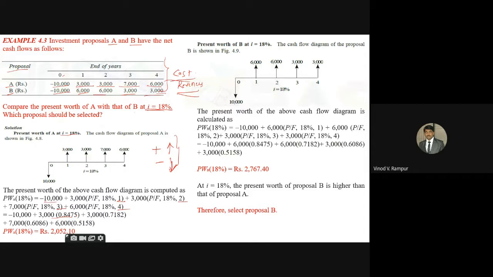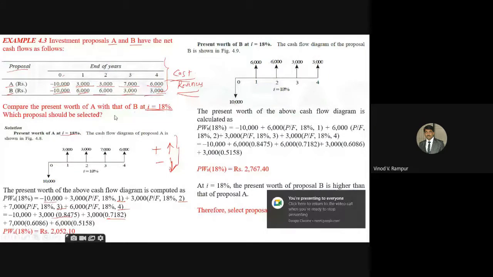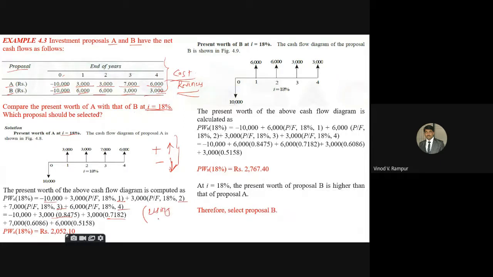You are going to get 0.8475, 0.7182, 0.6086 and 0.5158. Whenever you use a compound interest table, in front of that equation always write in a bracket: using compound interest table.